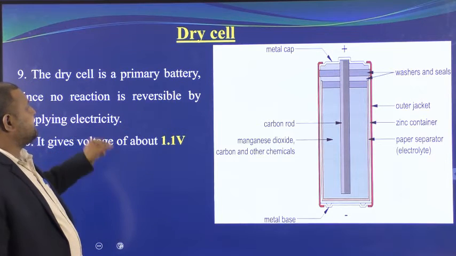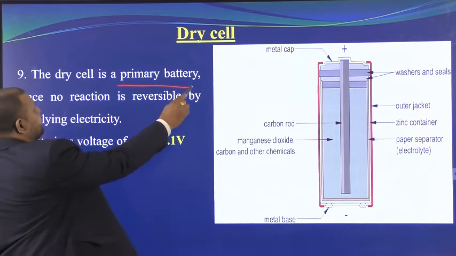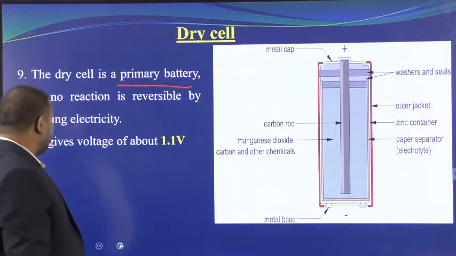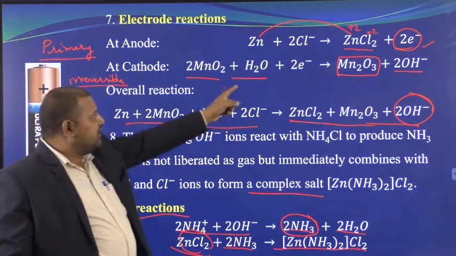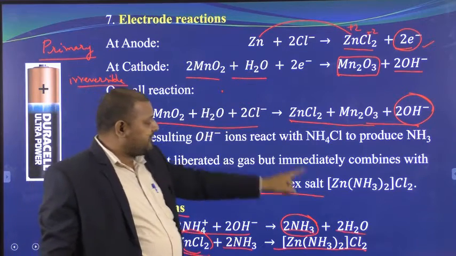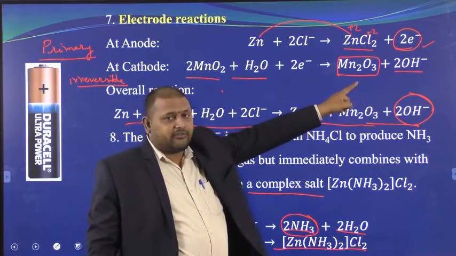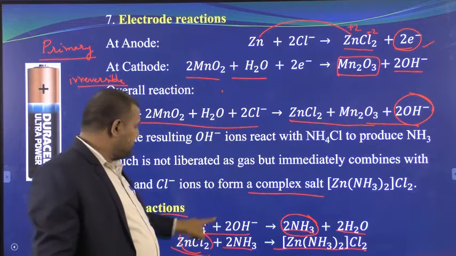Now the dry cell is a primary battery, I said. So are these reactions that we have discussed here reversible? Never. Why? Because the water which is used here we have regenerated. The OH- which we got in the reaction is consumed by this ammonia.